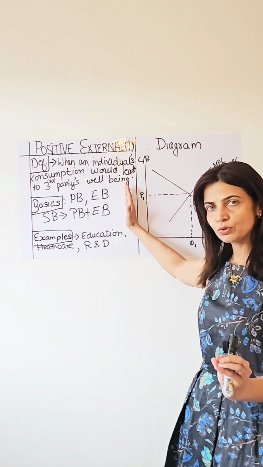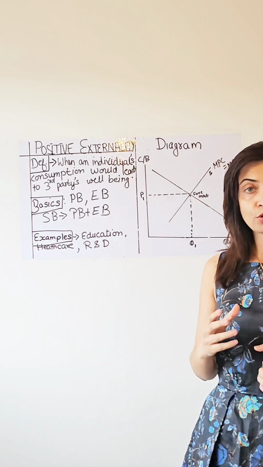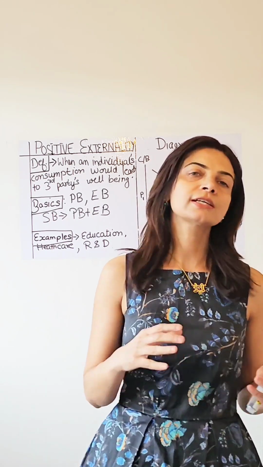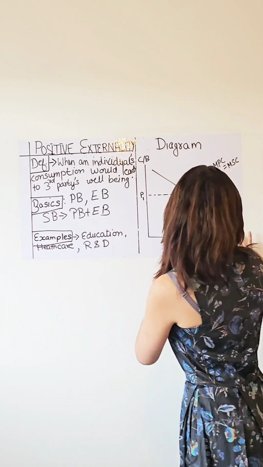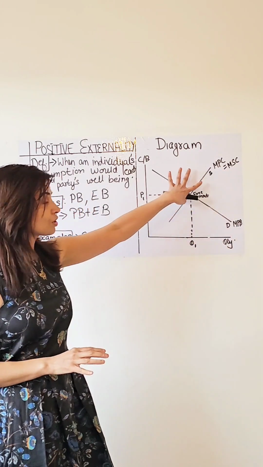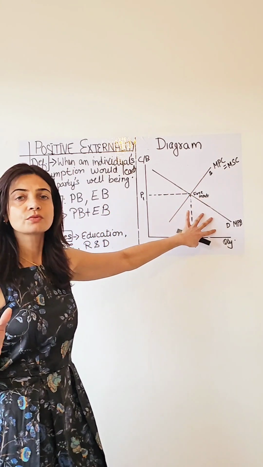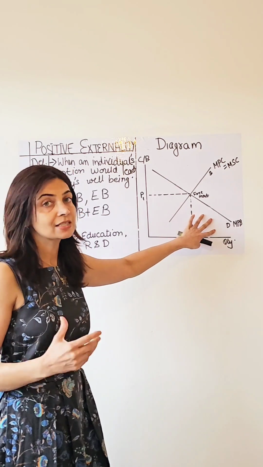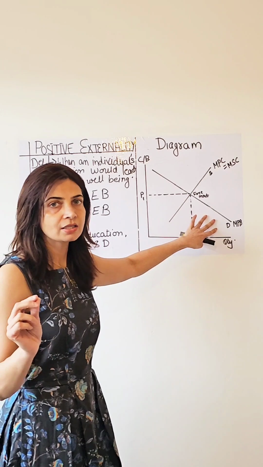So let's try to break it down. Let's simplify the whole idea about positive externalities. Primarily, our focus is going to be on the consumption function, so we want to think about the demand curve. We are not going to change anything with the supply curve. That remains the same. But whatever change we want to show in terms of the private benefits and the external benefits, it's going to do with the demand curve.